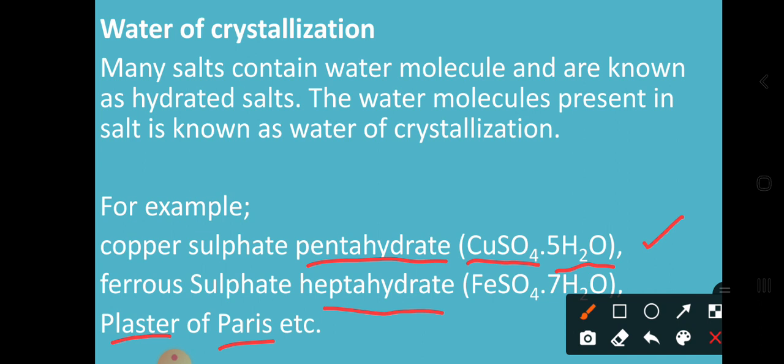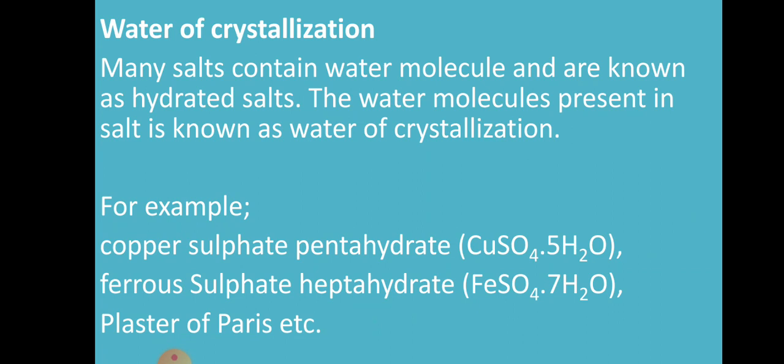The first one we have considered is CuSO4. This is one type of salt. It contains 5 molecules of water, so it is called copper sulfate pentahydrate. Next is ferrous sulfate heptahydrate. Hepta means 7, so it is a heptahydrate. Plaster of Paris is nothing but CuSO4 half H2O. We are going to learn one by one. First we have considered copper sulfate pentahydrate.